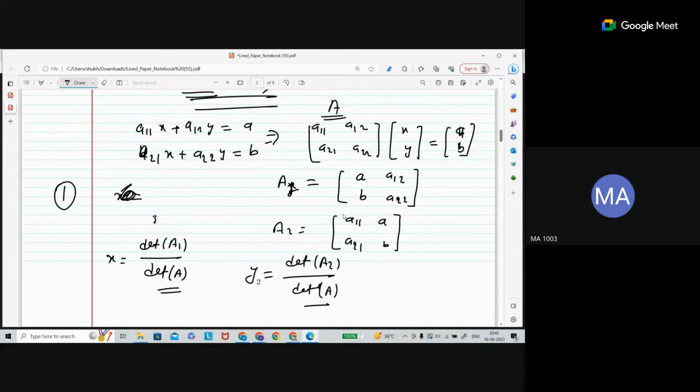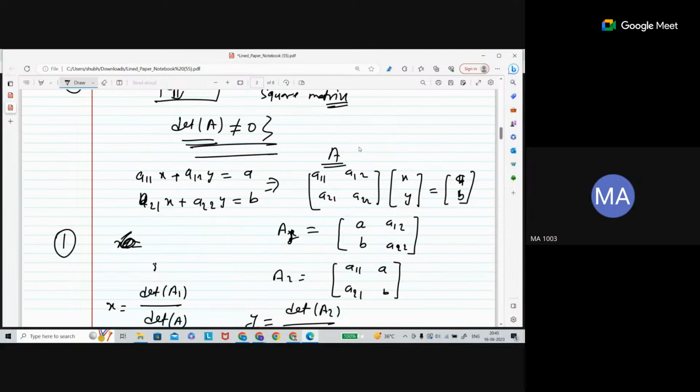Okay. So see that the reason we needed the determinant of the coefficient matrix to be non-zero is that it is going to be in the denominator, and you know, right, the denominator should never be 0. Numerator can be 0, but denominator should never be 0.